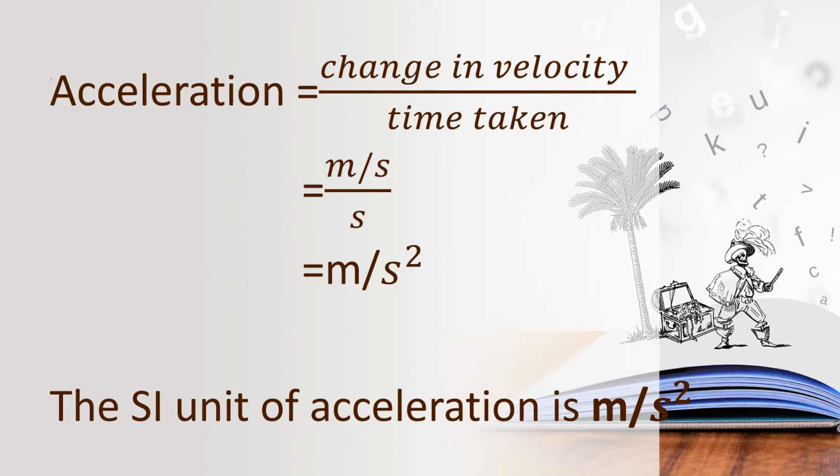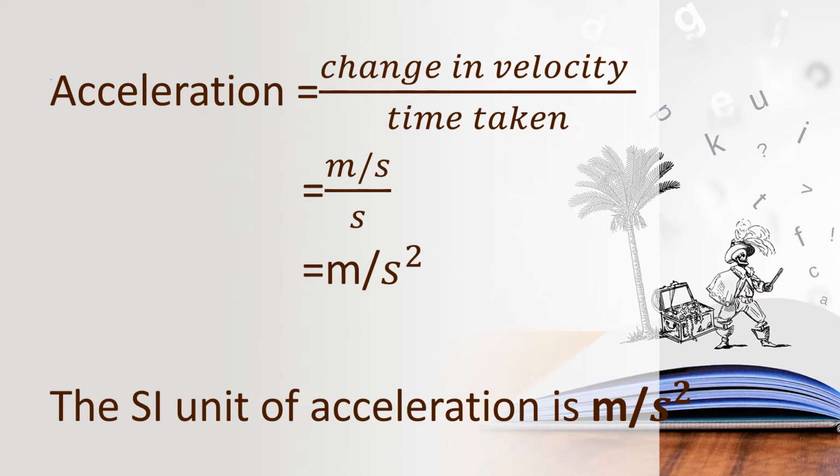So A equal to V minus U upon T. Okay, children, what is the SI unit of acceleration? Meter per second square.